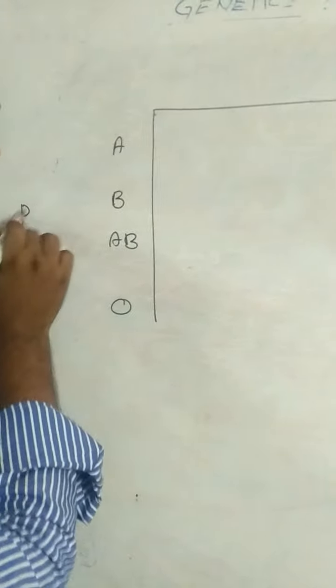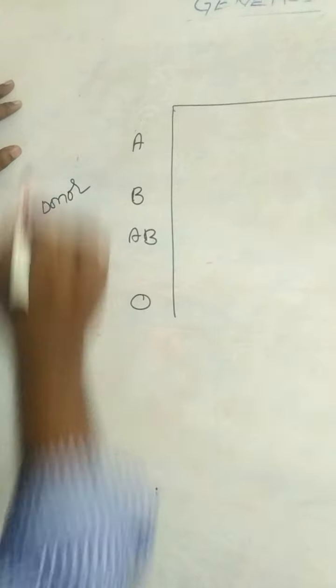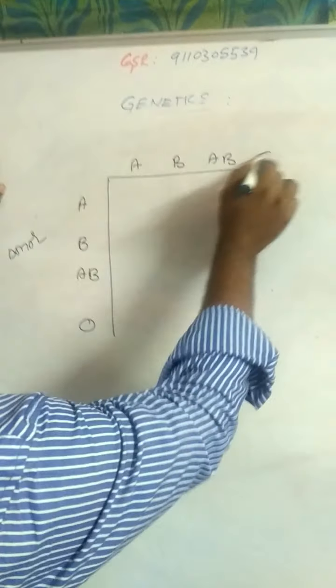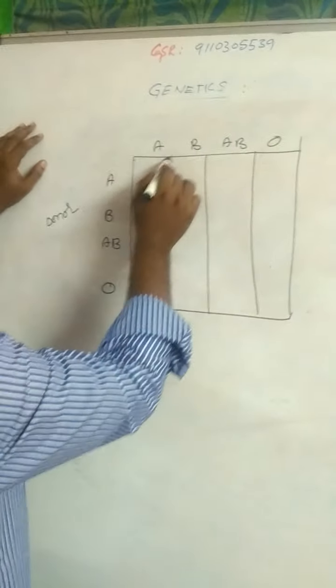These are the donors, donor blood group: A, B, AB and O. These are the acceptors or recipient blood groups. Acceptor or recipient blood group.